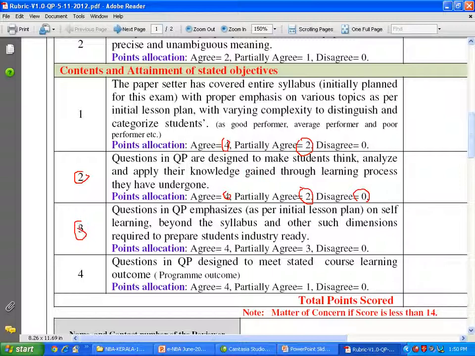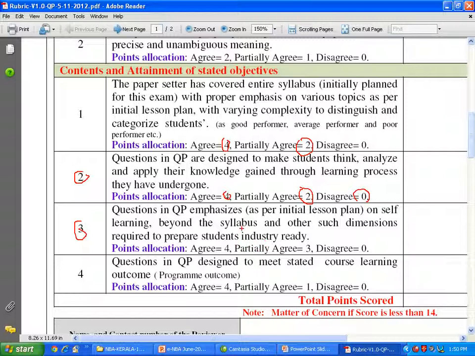Third point: questions in the QP emphasize self-learning beyond the syllabus and any other such dimensions required to prepare students industry ready. This is the most important today, people are talking more about this. So there may be some assignment, some task which you make a student do on their own, include those things here and see how they are doing it.